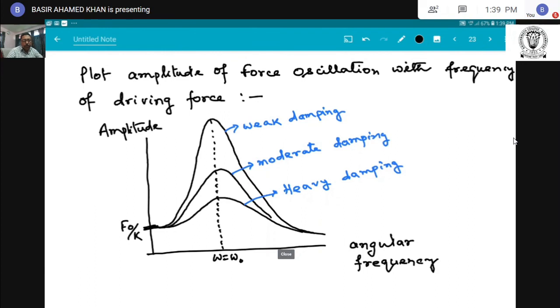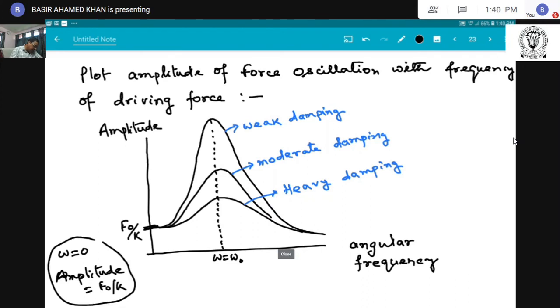When omega equals 0, the amplitude will be F0 by k.